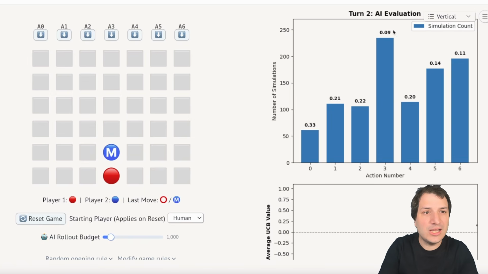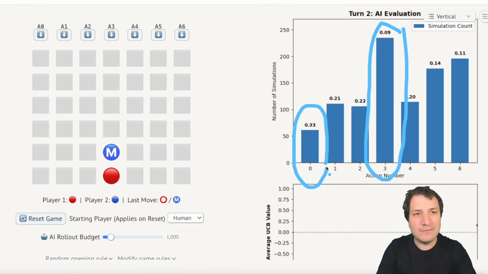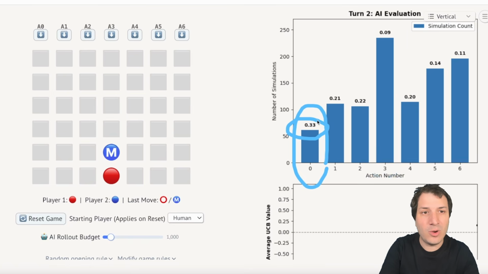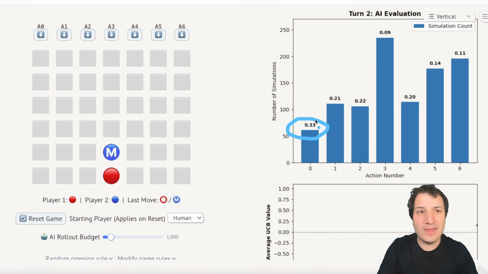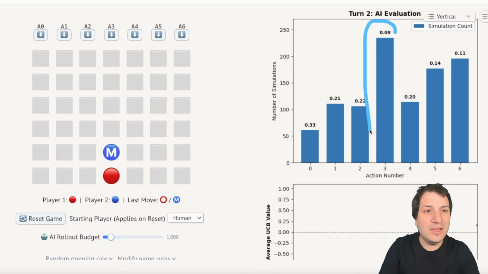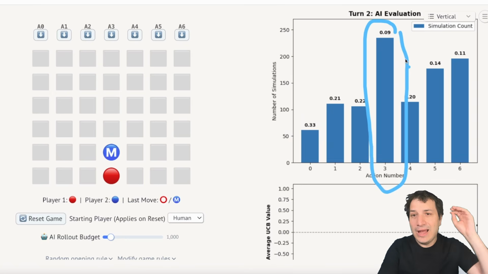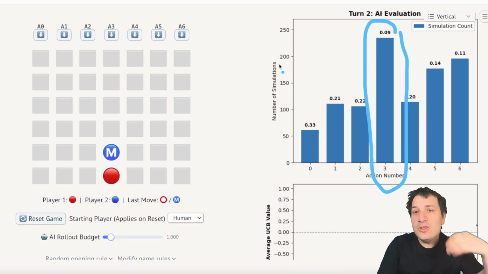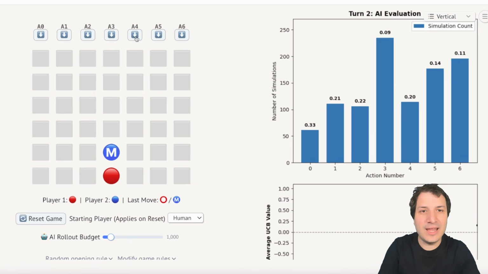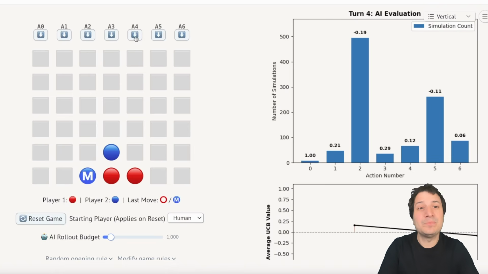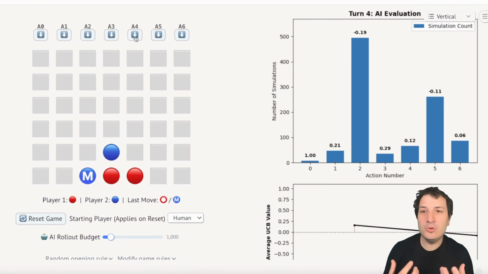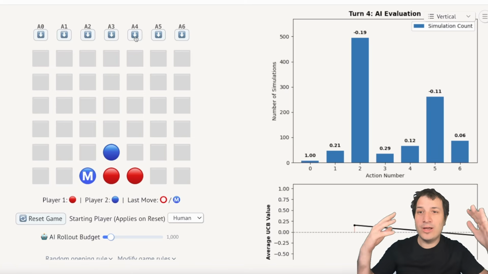So in this situation, it tried the middle move, action 3, the most often. It tried action A0 the least often. You see that in action A0, player 1 kept winning a lot more than player 2, and so it didn't try that one as often, whereas the action in the middle was the most promising for player 2, having the smallest number over there. And you can keep playing it from there. So, it's a fun little AI. It should be quite easy to beat, and that is because it can never look more than one move ahead. It's doing these random rollouts from one move ahead.